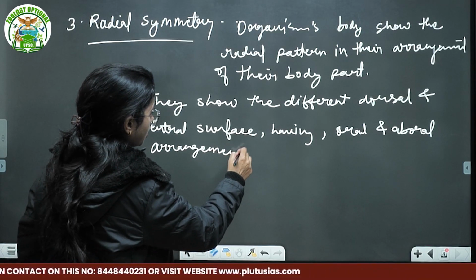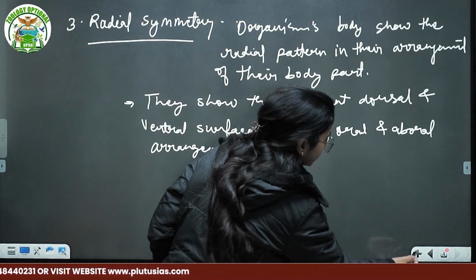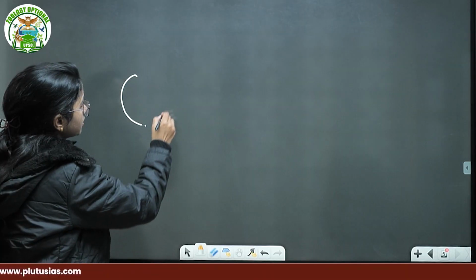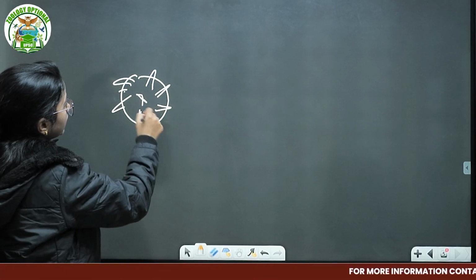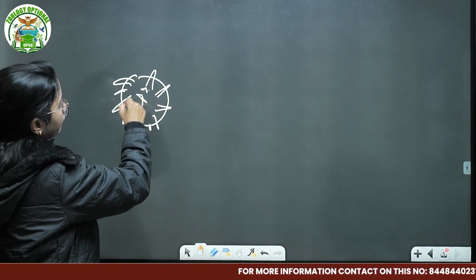If I compare here, suppose this is a radiolarian having many spikes. Can you tell me where is the face or oral surface, or where is the aboral surface?